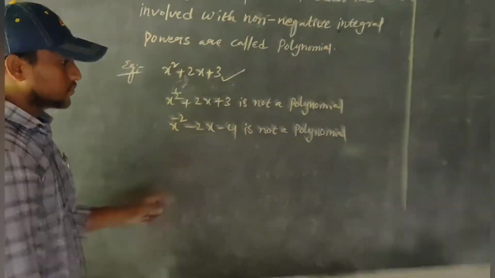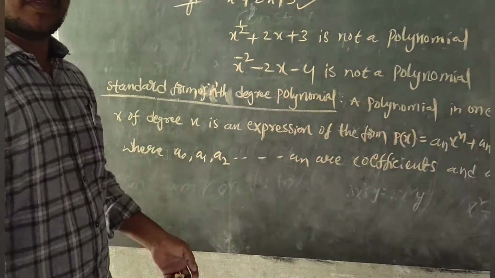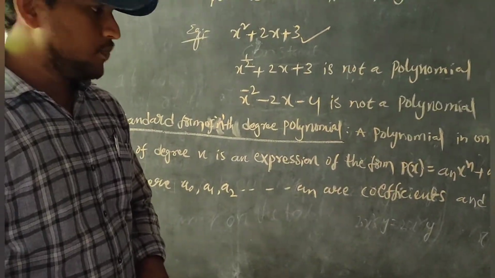Okay, next, the standard form of an nth degree polynomial. What is the standard form of a polynomial?